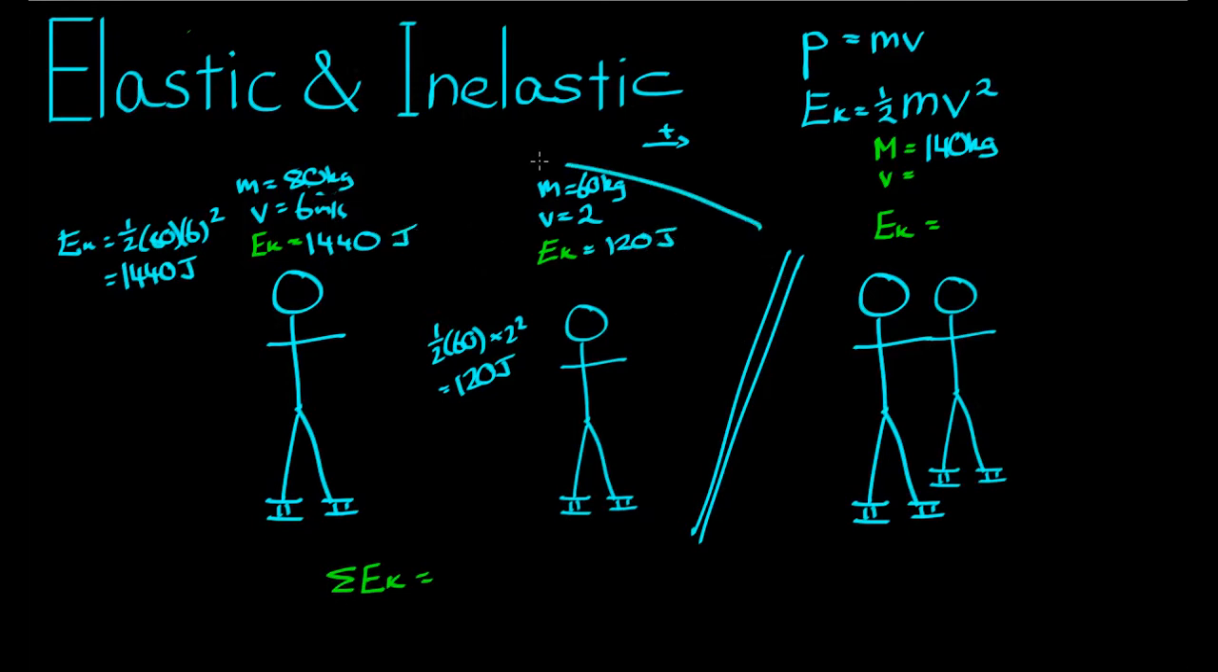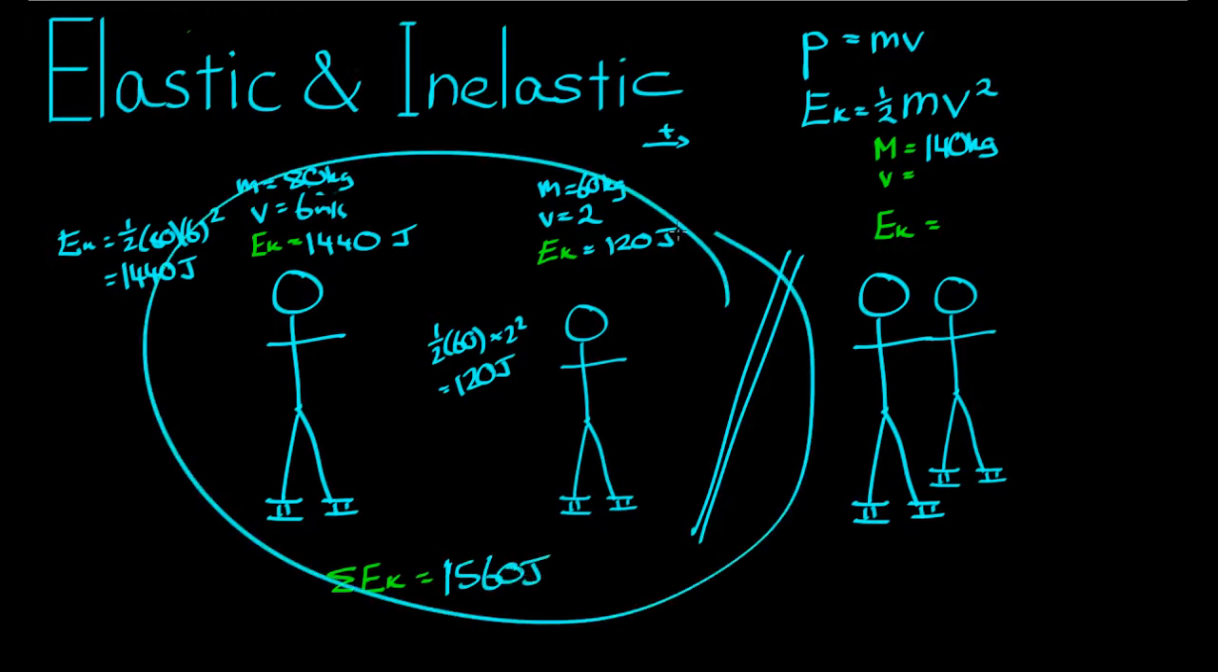The net kinetic energy, the sum of the kinetic energy of both these objects, is equal to 1440 plus 120. That is equal to, let's check that, 0.5 times 80 times 6 squared, 1440, 1560. So 1,560 joules of total kinetic energy here.